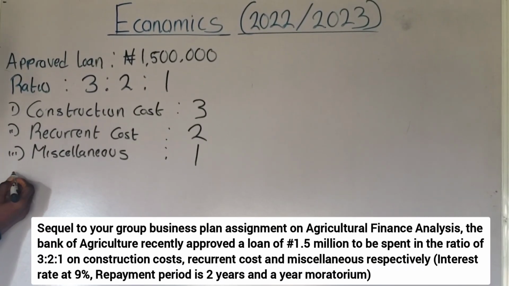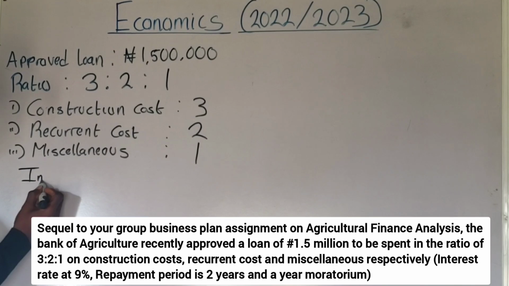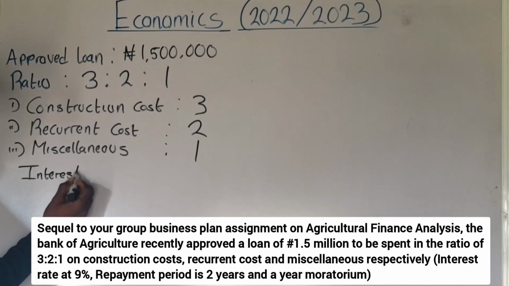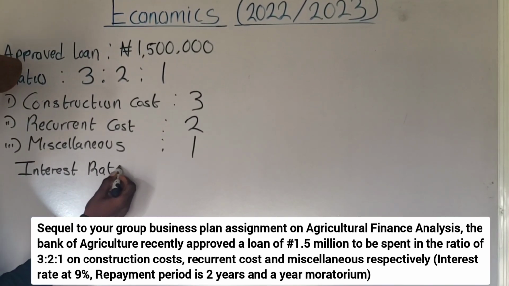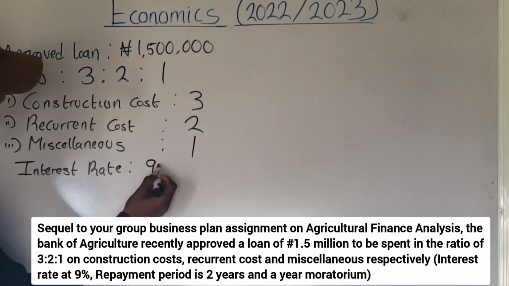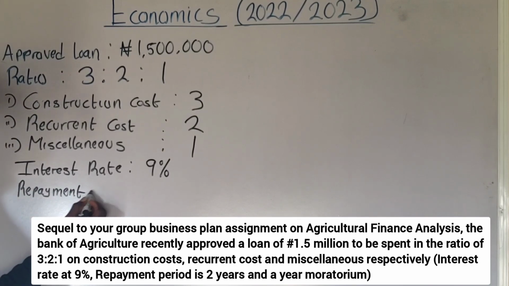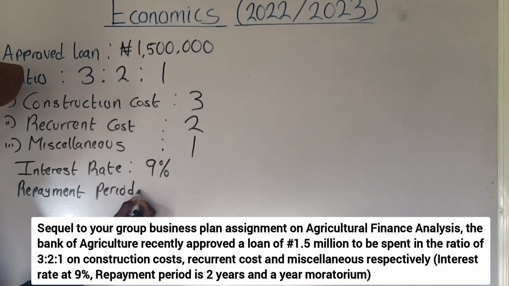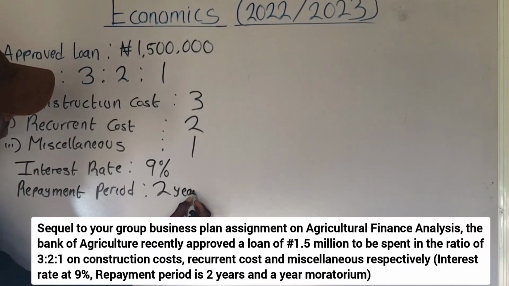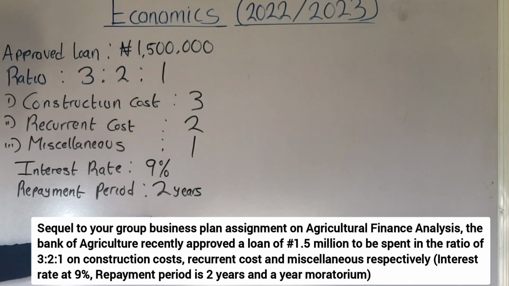Now, the interest rate that you are given is 9%. So I'm going to have interest rates, 9%. Okay. Now, the repayment period is 2 years. Do you understand? So the repayment period is 2 years. Is there any additional information? Let's see. And a year moratorium.